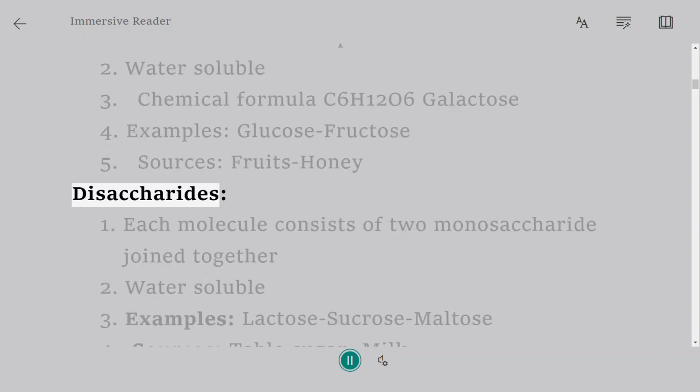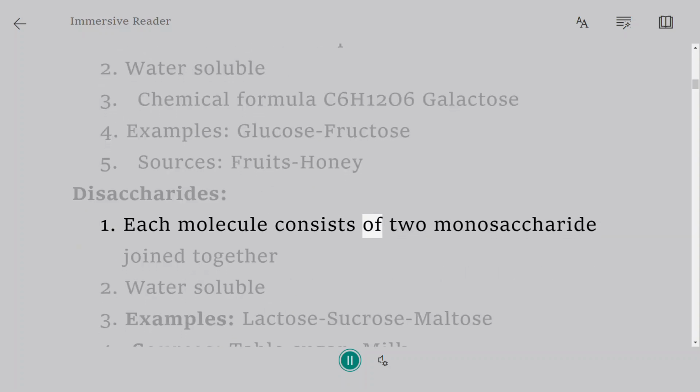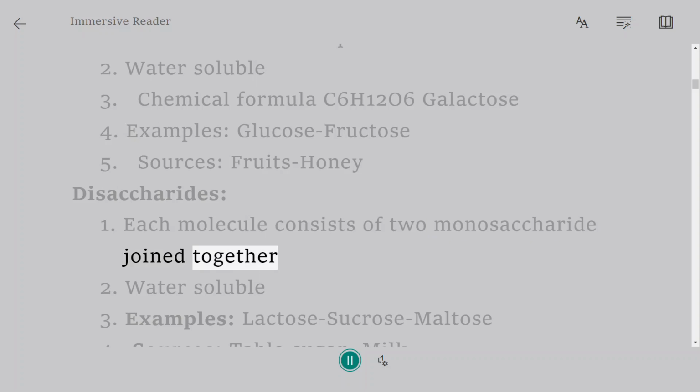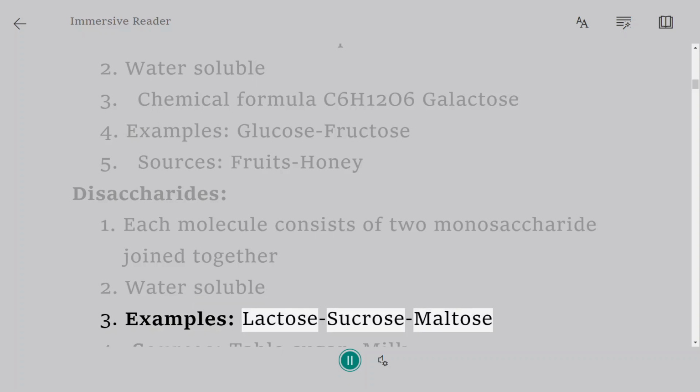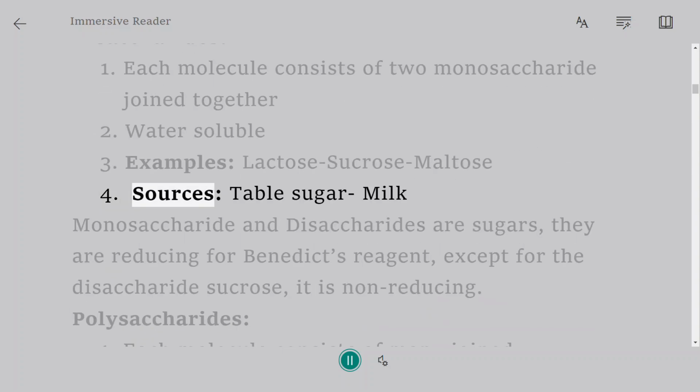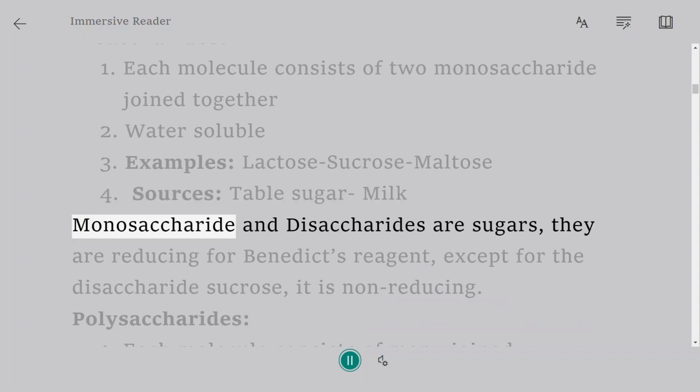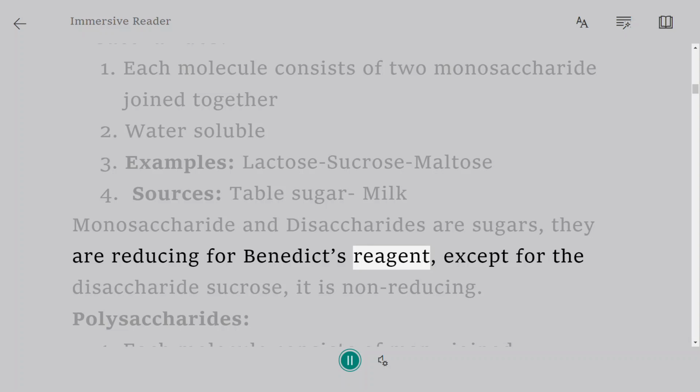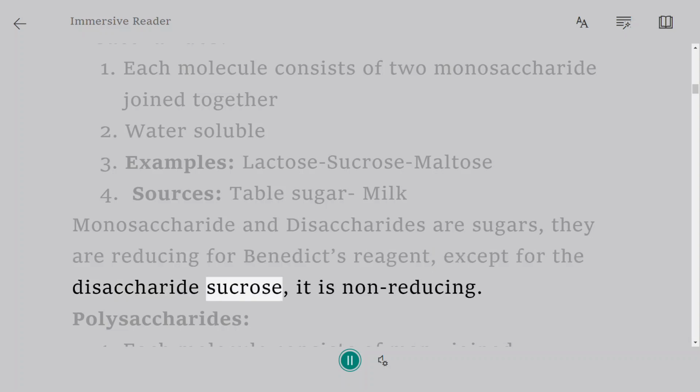Disaccharides. 1. Each molecule consists of 2 monosaccharides joined together. 2. Water-soluble. 3. Examples: lactose, sucrose, maltose. 4. Sources: table sugar, milk. Monosaccharides and disaccharides are sugars. They are reducing for Benedict's reagent, except for the disaccharide sucrose, it is non-reducing.